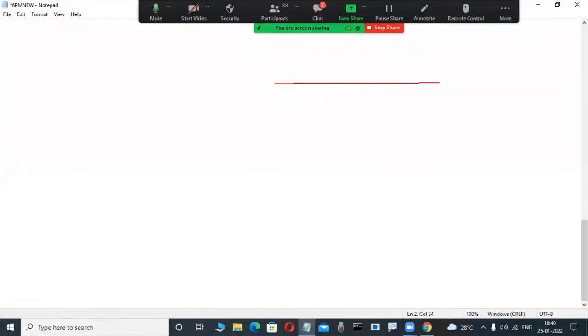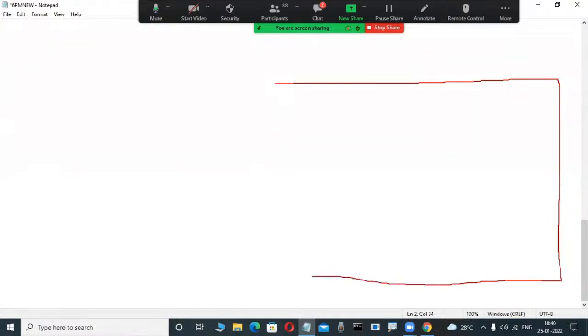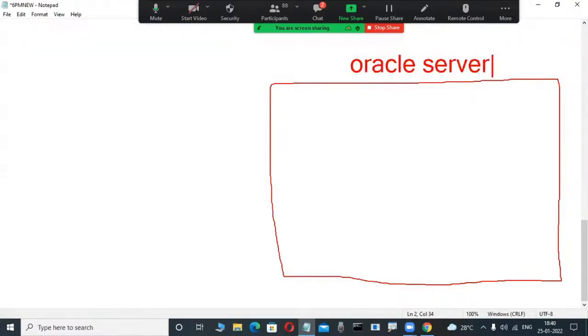Suppose I am installing Oracle software. Don't write anything. Very, very important. When I install Oracle software, then automatically two parts are created. This is the Oracle server. Slowly observe here. When we install the original Oracle software, automatically two parts are created. This is one part. This is one part. In a database also, same.